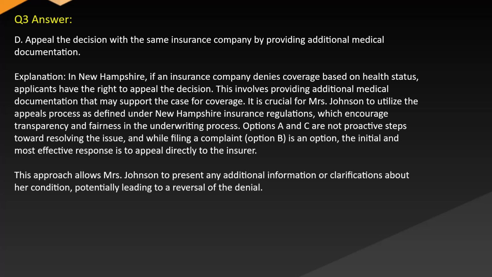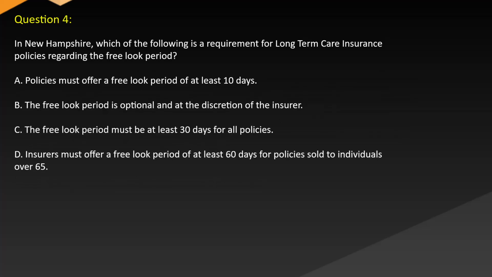while filing a complaint, Option B, is an option. The initial and most effective response is to appeal directly to the insurer. This approach allows Mrs. Johnson to present any additional information or clarifications about her condition, potentially leading to a reversal of the denial.